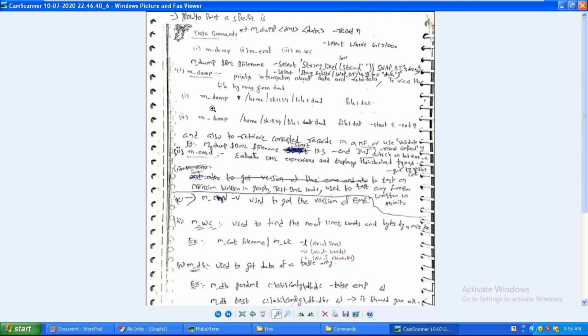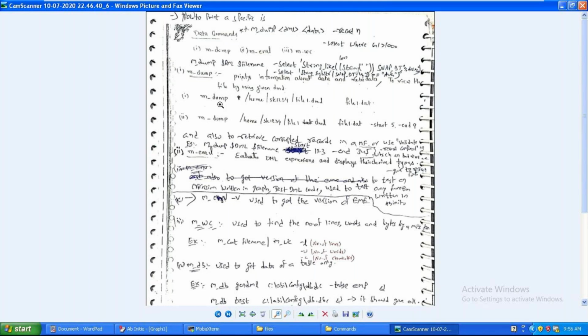Of course, guys, this is an m command. This will be helpful in the general serial file system. In the general serial file system, I don't know whether that kind of thing is available or not, because it's very rare. The m_dump command is used only for debugging purposes, not for general operations. General operations are CP, MV, RM. m_dump is a utility used for analysis purposes. So if you want to view the content of the file along with the DML, m_dump space DML path space file path.